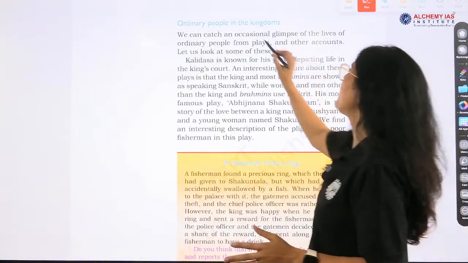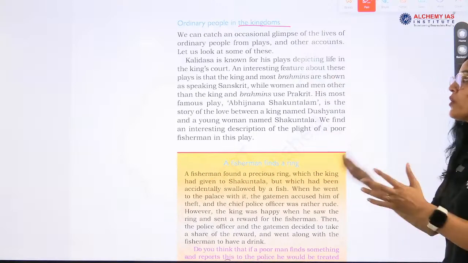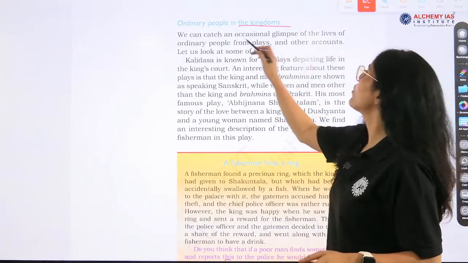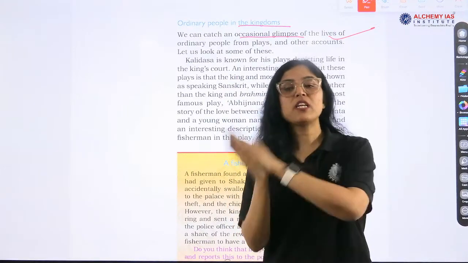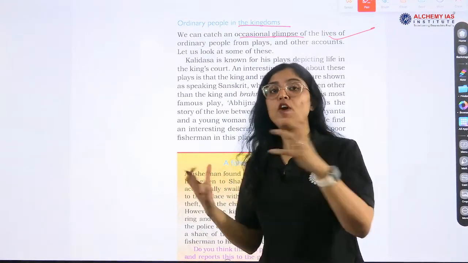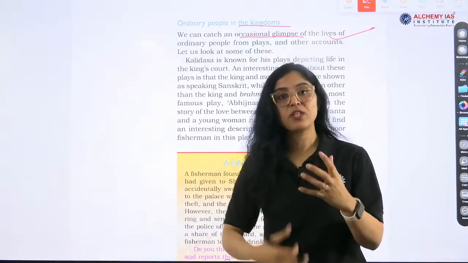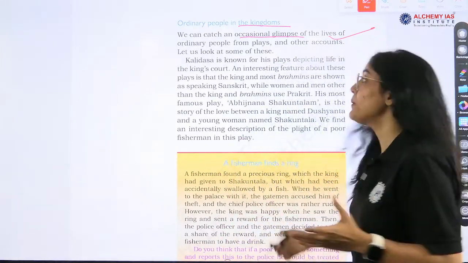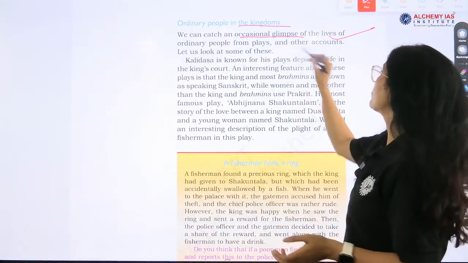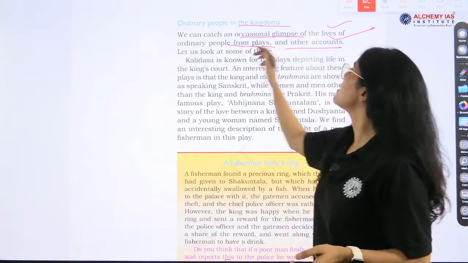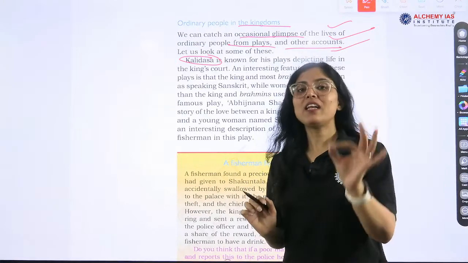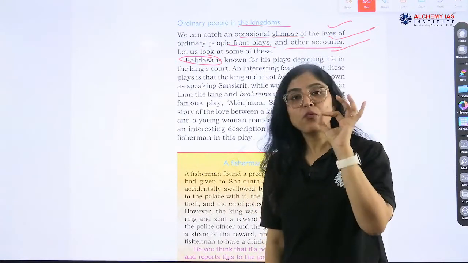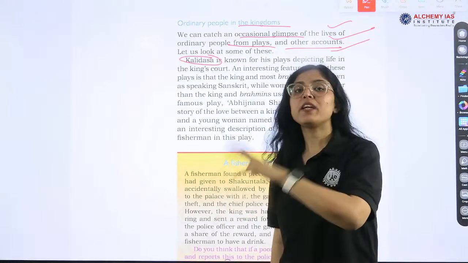Now, ordinary people in the kingdom. What were the kind of people? We can catch an occasional glimpse of the lives of ordinary people. We know about the history of the rulers of different dynasties through inscriptions. But what about ordinary people? Who wrote about them? So, we find through plays and other accounts. Kalidas, very, very important. Okay, Kalidas, tell me during which ruler's time period he was there.